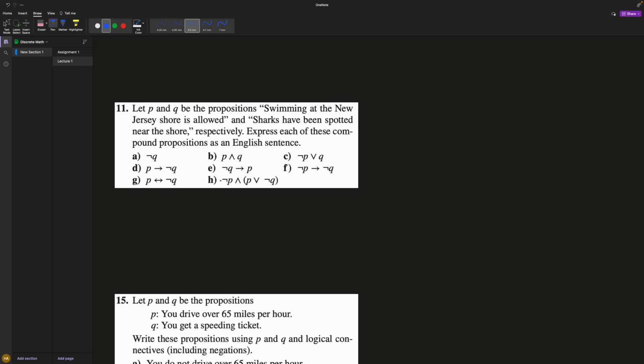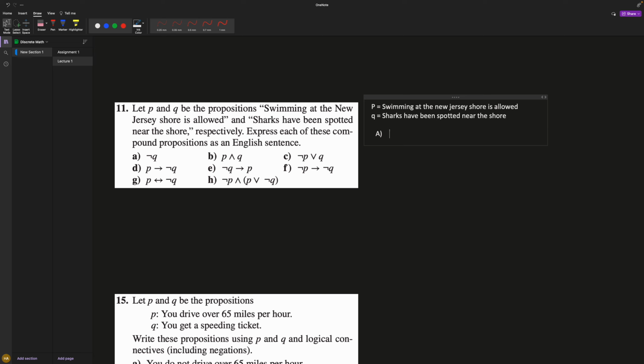Let P and Q be the propositions. So this one, I will have to type it because it's a lot of typing. Okay, so actually, first let me write it out. So P equals swimming at the New Jersey shore is allowed, and Q equals sharks have been spotted near the shore.